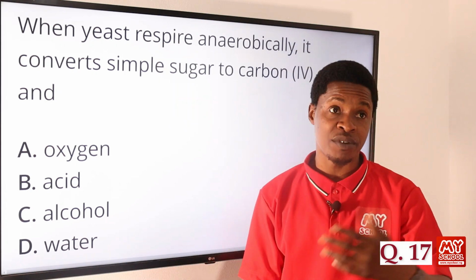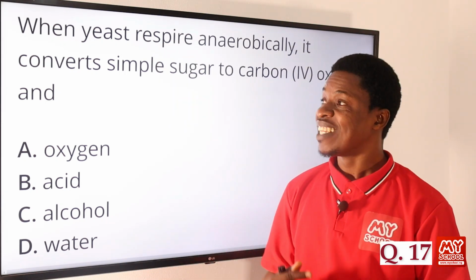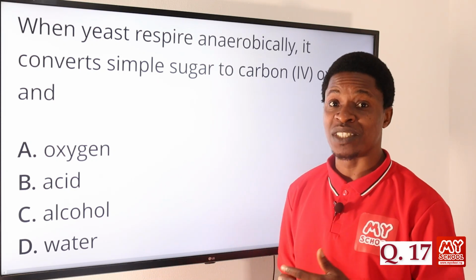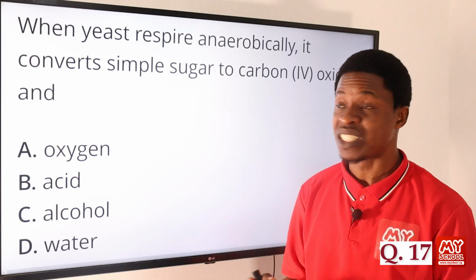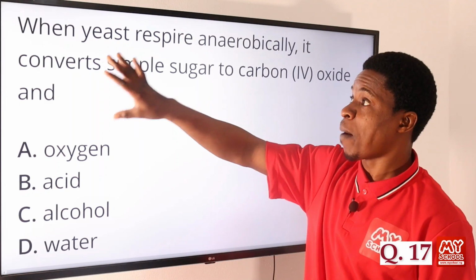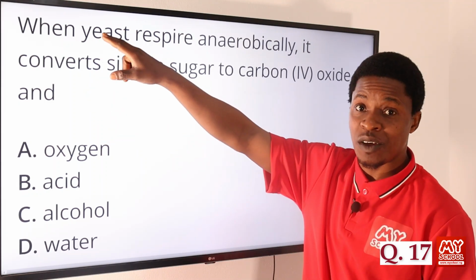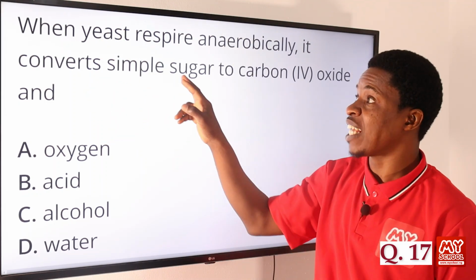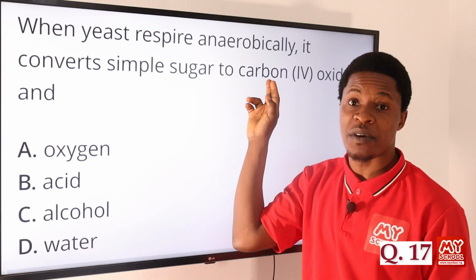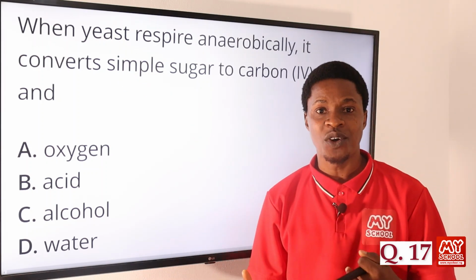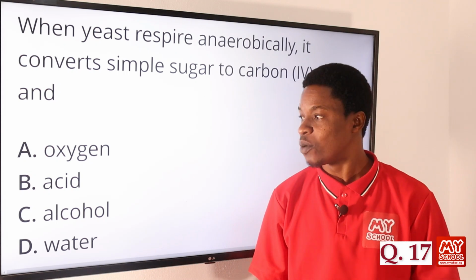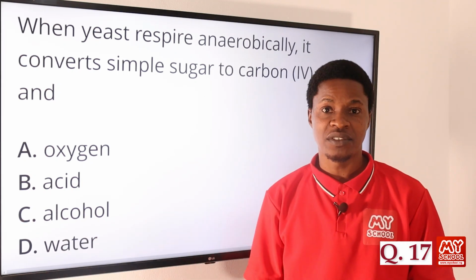Okay. It is used in the brewery industries. Now, in production of the brewery drink, the alcohol, the spirited drink, there is fermentation by yeast on the sugar. The sugar is being fermented to produce carbon dioxide and ethanol, or what we call alcohol. So, the correct answer is option C.